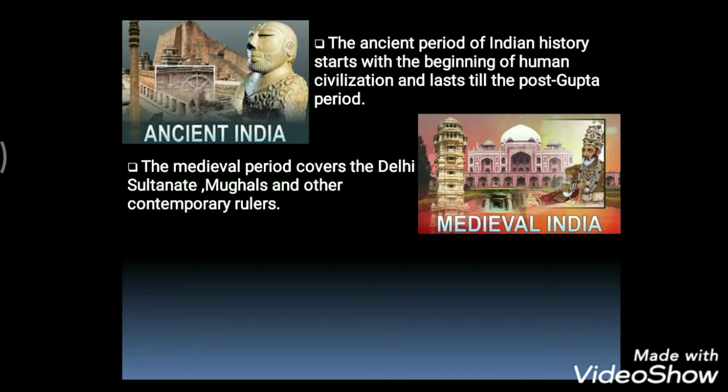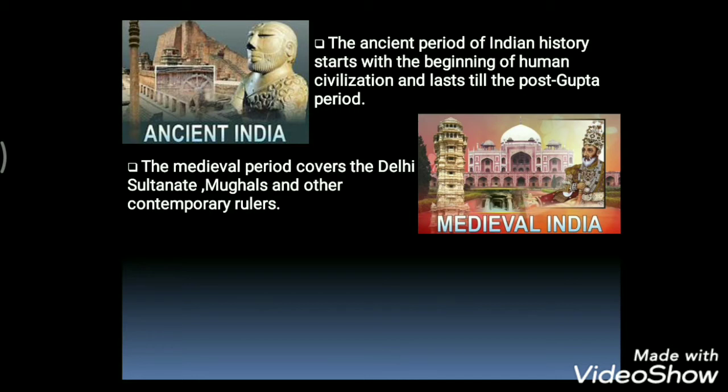Under these dynasties there come the Slave dynasty, the Khilji dynasty, the Tughlaq dynasty, the Sayyid dynasty and the Lodi dynasty. Along with all these dynasties we have the great Mughals. Under the Mughals we have the great Mughals and the later Mughals. So we can term this period under these contemporary rulers, the Delhi Sultanate and the Mughals.